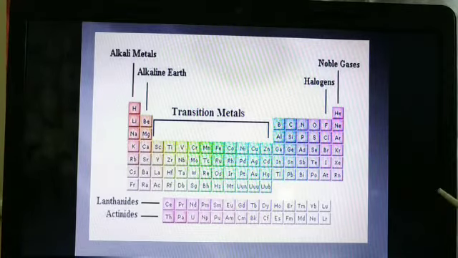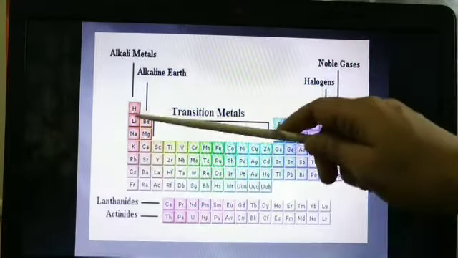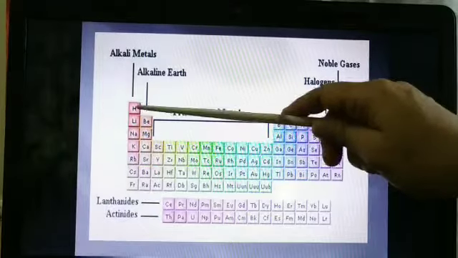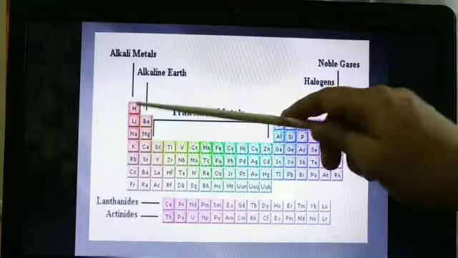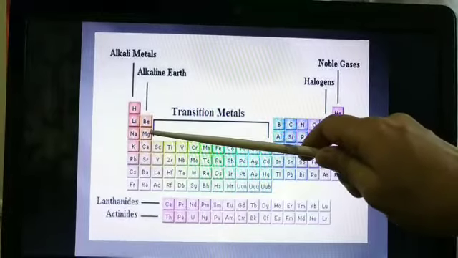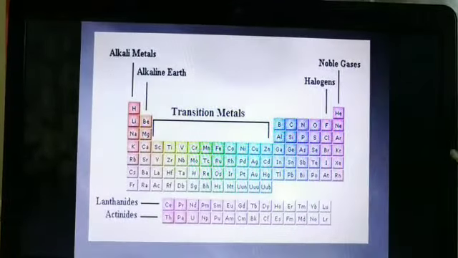So according to the valency also, all these elements which are below each other have the same chemical property, that means the same valency. Hydrogen has valency 1, lithium 1, sodium 1. Here magnesium has valency 2, so it is placed in group 2.